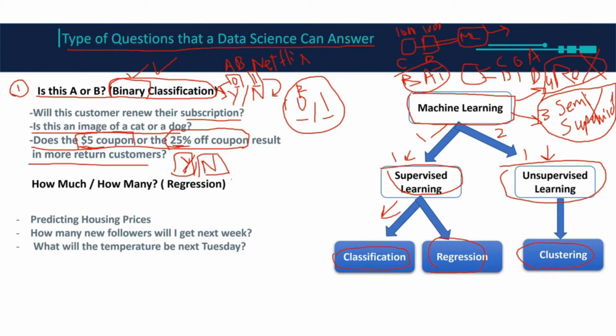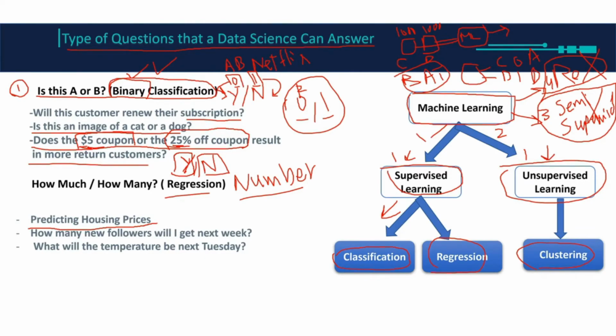If the output instead of categorical is a number, then we will call this one regression. For example, I want to predict prices for a bunch of houses. Let's say I work in a real estate company and I got some data for a bunch of houses around New York City, and I made a model out of this data.